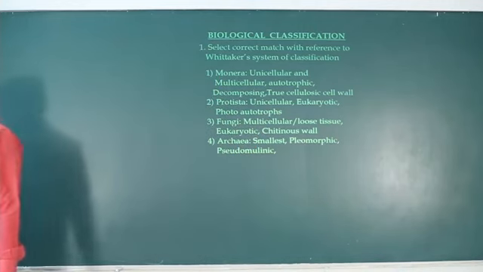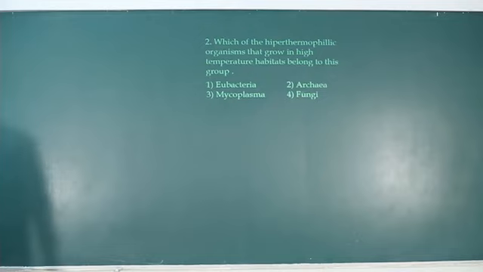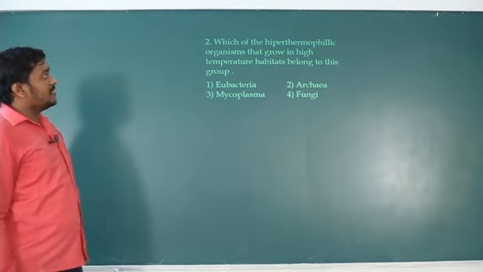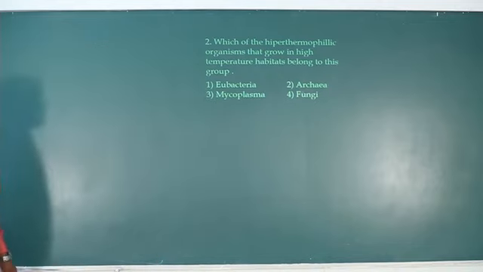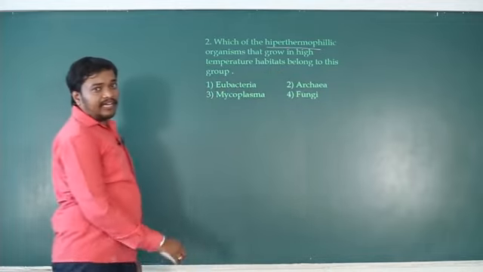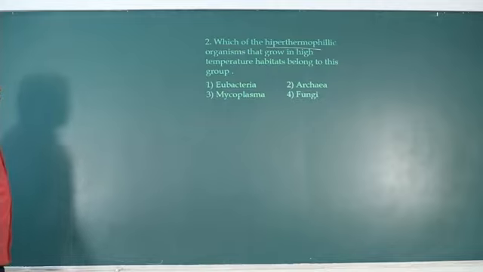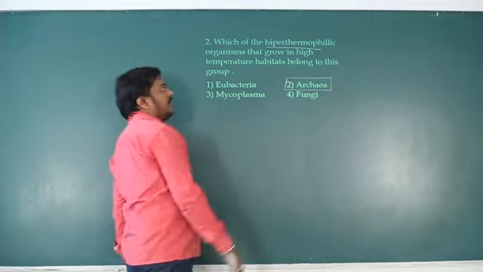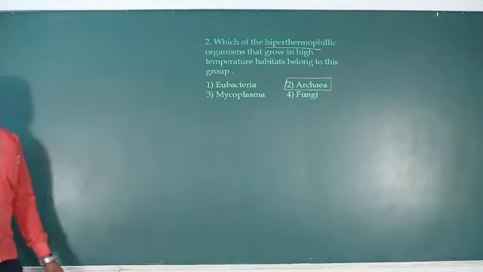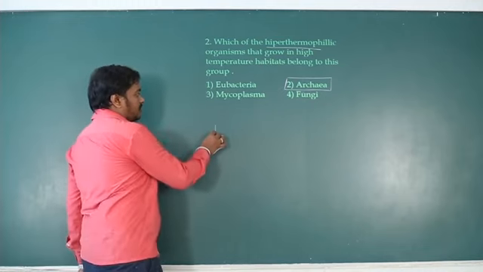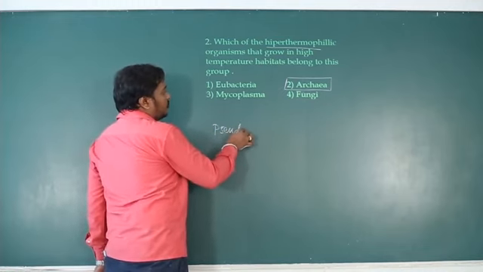Let's move to the next question. Which of the hyperthermophilic organisms that grow in high temperature habitats belong to this group? They can tolerate very high temperature. Only the group of bacteria called archaebacteria or archaea have the ability to tolerate high temperature as well as very low temperature, and they are methanogens also, because they have a wall made up of pseudomurein.